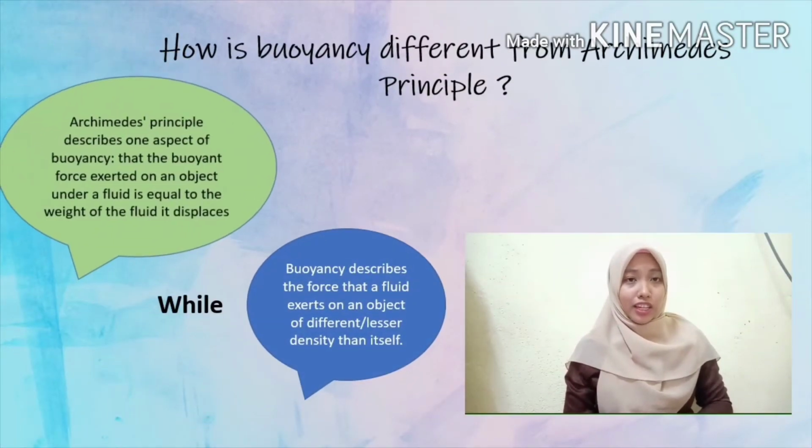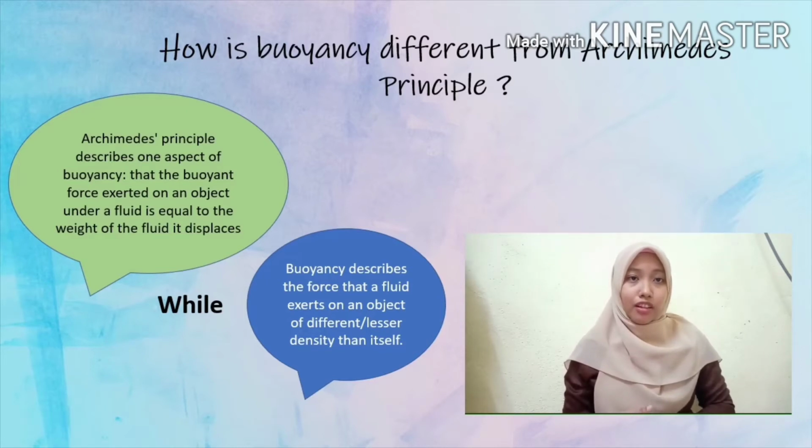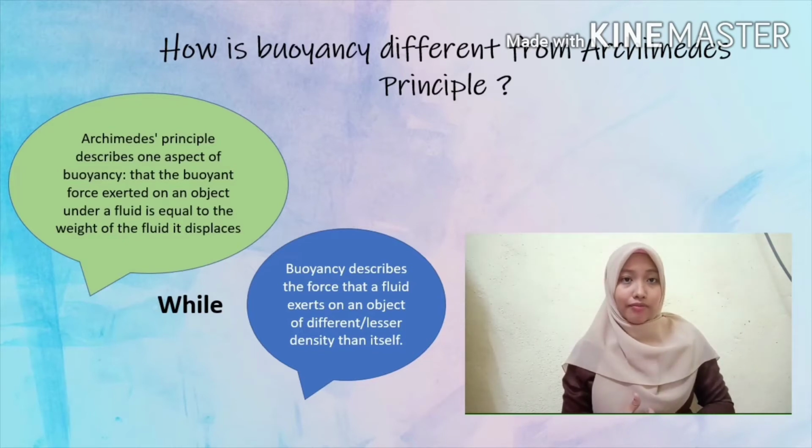How is buoyancy different from Archimedes' principle? The difference is that buoyancy describes the force that fluids exert on an object of different or lesser density than itself, while Archimedes' principle describes one aspect of buoyancy: that the buoyant force exerted on an object under fluids is equal to the weight of the fluid it displaced.